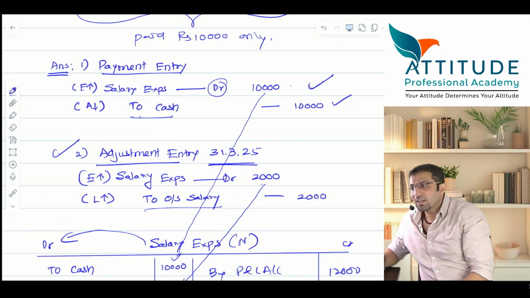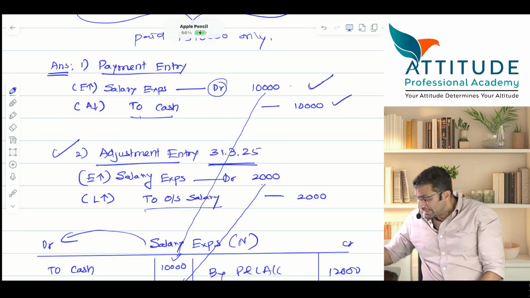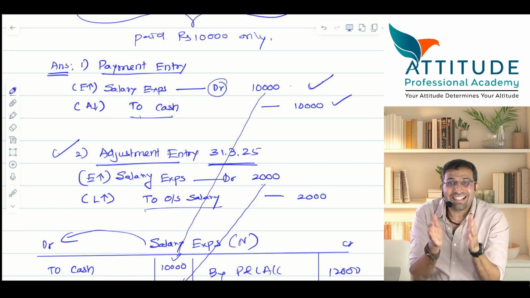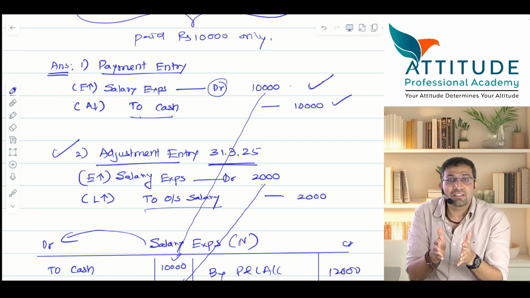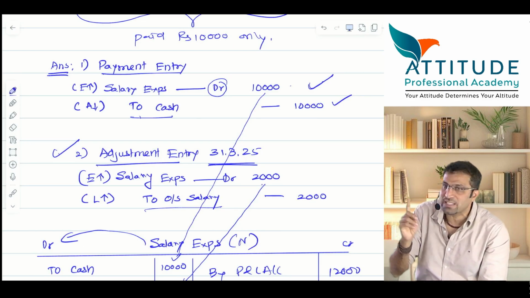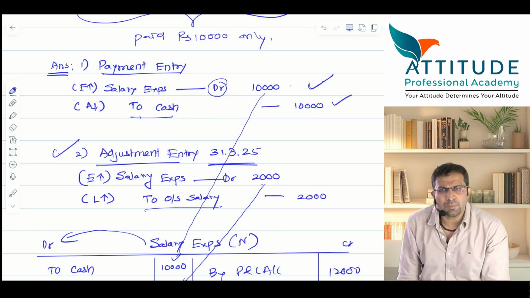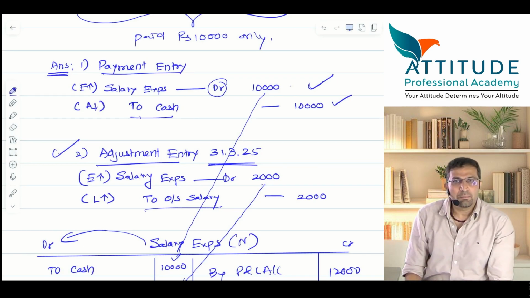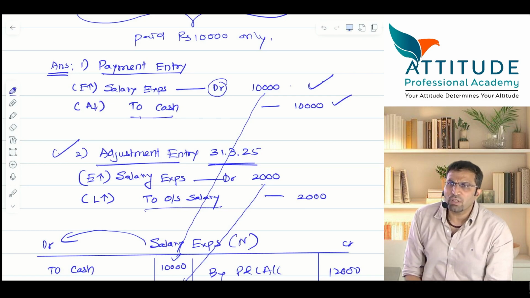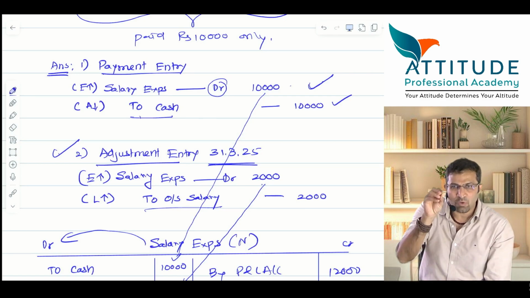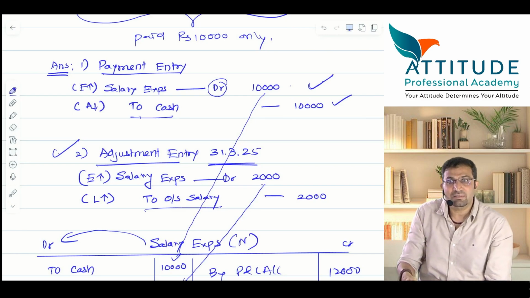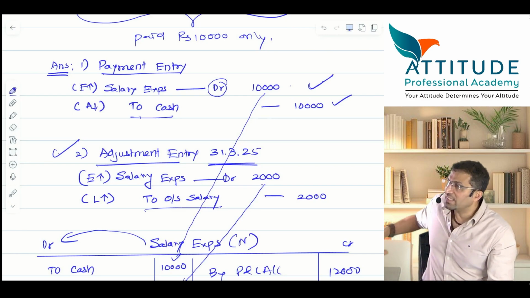Clear? Now tell me, this is an example where the accounting is done on what basis? Cash basis or accrual basis? Accrual basis of accounting. This is also one of the accounting concepts. So accounting concepts are there. Based on accounting concepts only, all these journal entries have come. Sir, but you did not teach the concepts. No, first I wanted to make you comfortable with debit and credit. I will teach you the concepts. Based on concepts only, all these journal entries are coming.